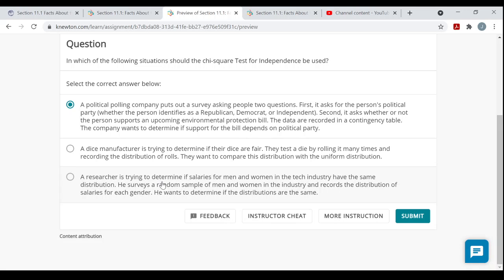And the null hypothesis would be that they do have the same distribution. The alternative would be that they don't. And then you'd run your test. So the only one that fits here, where you'd be running a test for independence, is this first one: are political party and support for this bill independent or not?